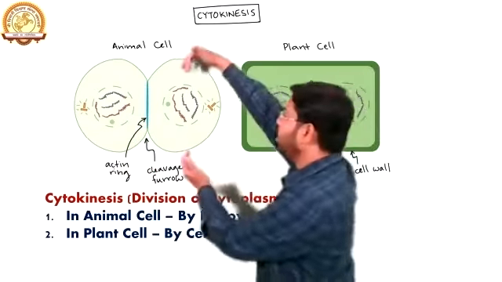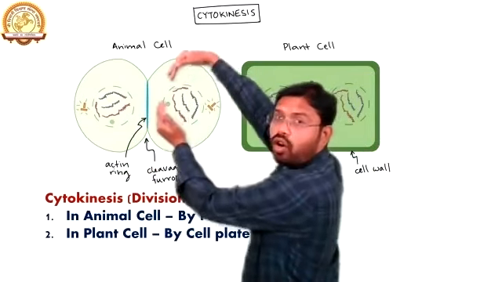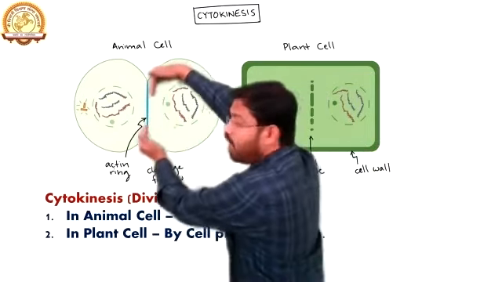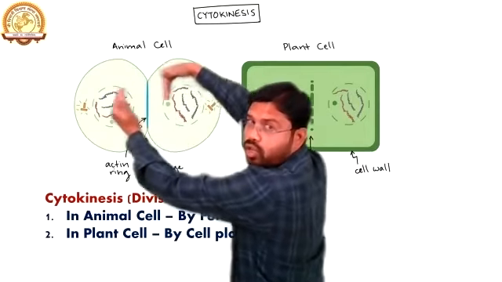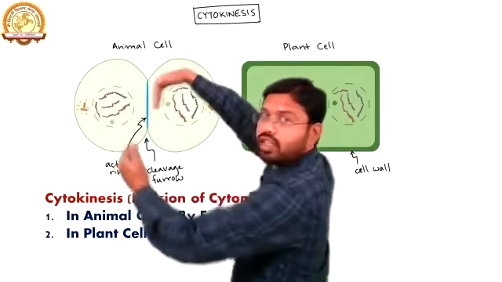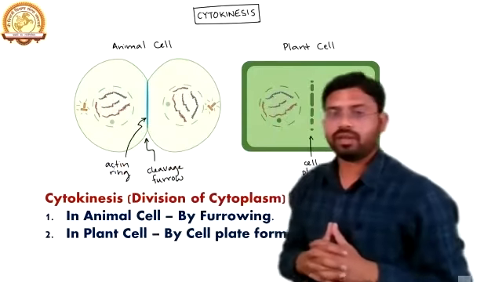And finally, when this ring forms and the cleavage gets deeper, it will separate the cell into two different cells. So we will get two different cells. So this is the cytokinesis in animals.